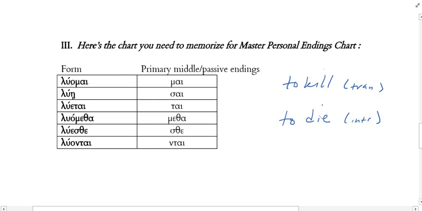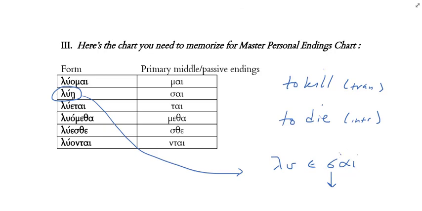Now, I did want to remind us on the second person singular form that what we have here is lu plus e plus sigma. So what happens to this sigma between these two vowels? Yes, it drops into Sheol. Why does the sigma drop again? Yeah, this is a characteristic of intervocalic sigma, sigma between two vowels. So anytime the sigma between two vowels drops? Not any time, but we tend to see it on the outer margins of the verb form. So where the personal endings are, and then the connecting vowels, sigmas around those will tend to drop out.